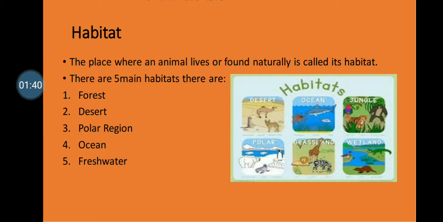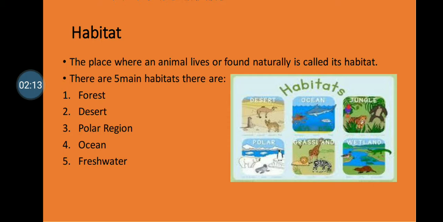Children, one more example is the camel. Camels live in the desert. So, the desert becomes the habitat for the camel. Hence, habitat can be defined as the place where an animal lives or is found naturally. There are 5 main habitats on our earth: forest, desert, polar region, ocean, and the last one is freshwater.